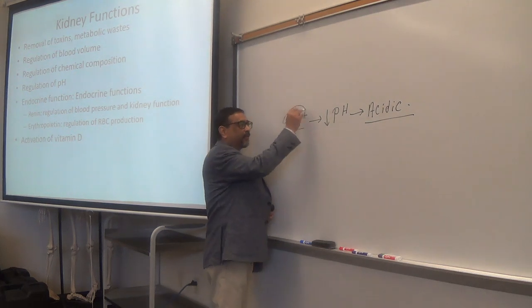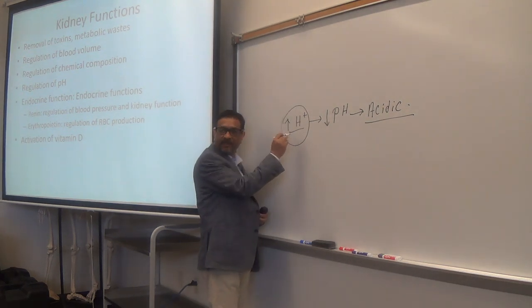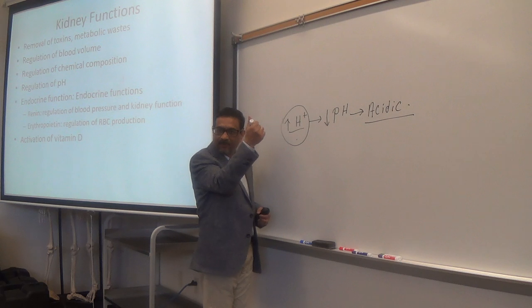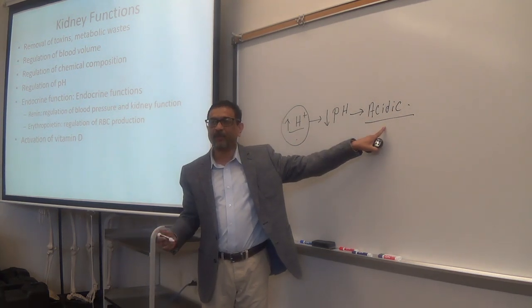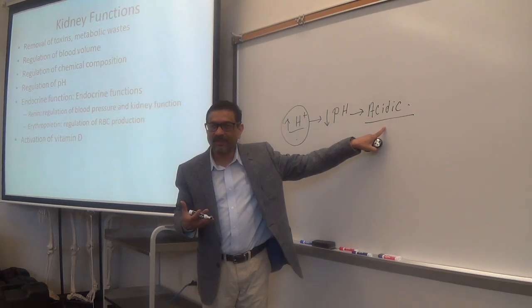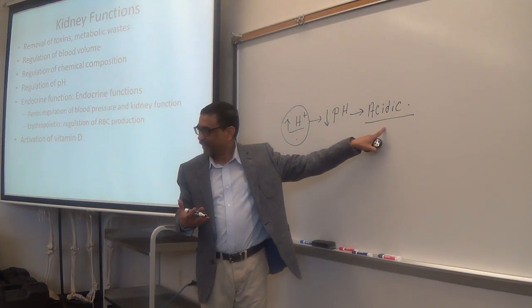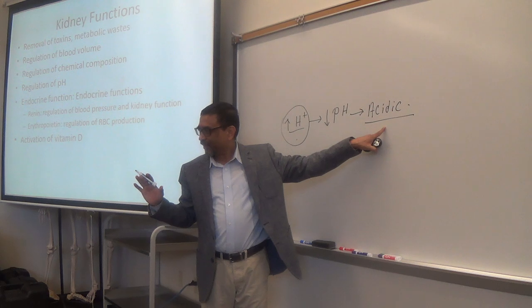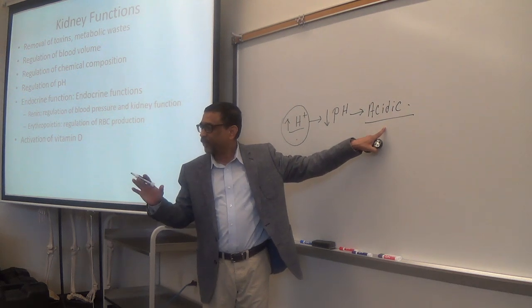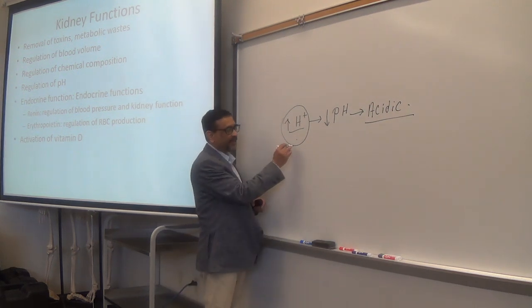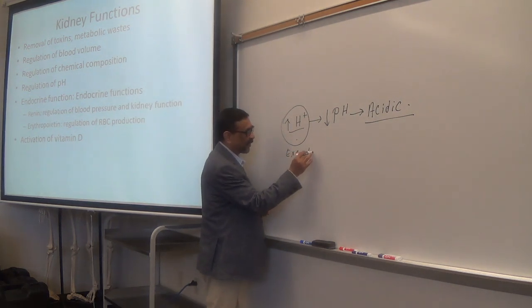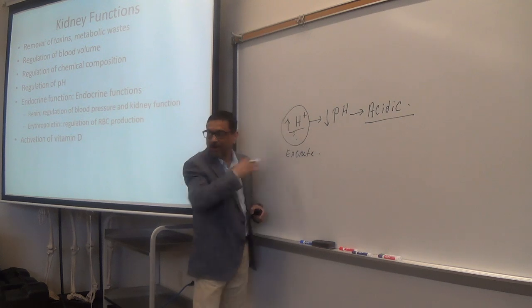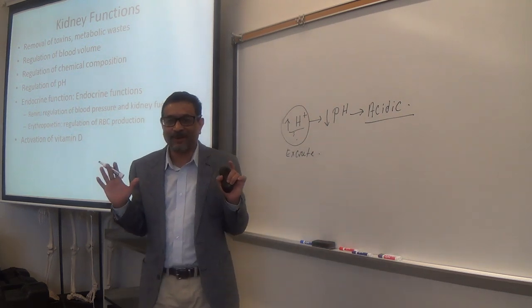So if in your blood hydrogen ion concentration goes up, is that good or bad? Not good, right? Your body will become acidic, acidosis, right? So that is not good. We don't want that. So in that case, kidneys will do what? Will excrete excess hydrogen ion. Not all, because your body needs hydrogen ion, right?